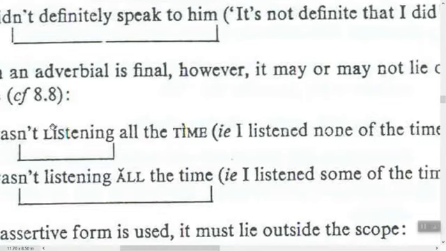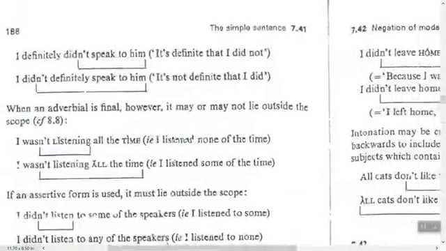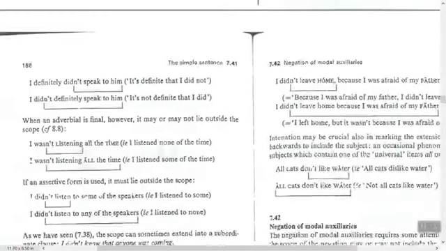You see here, intonation. Usually in exams we capitalize the whole word. The same here, capitalize the whole word. I wasn't listening ALL the time. So here we have the focus here. Fall, rise.